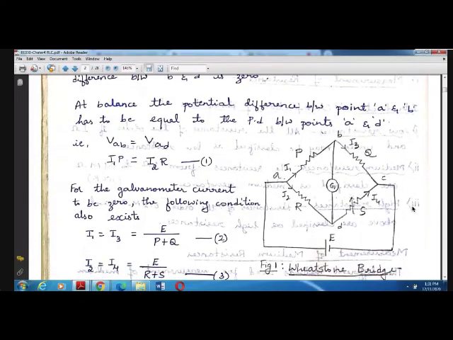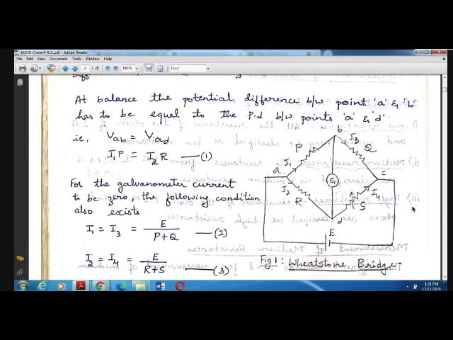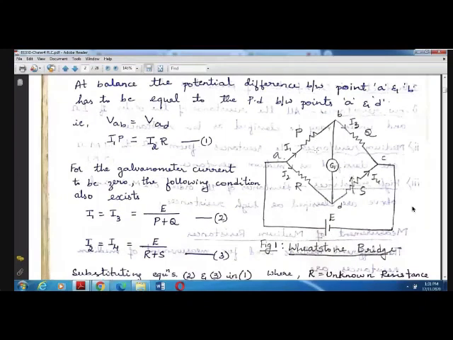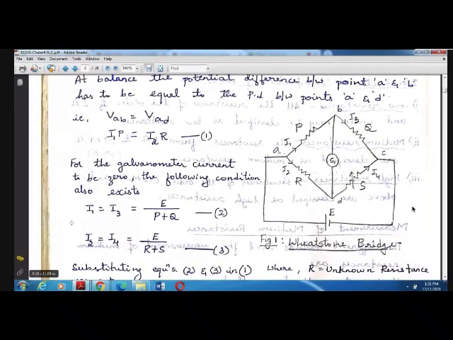For the galvanometer current to be 0, certain conditions have to be met. What are those conditions? If the current flowing through the galvanometer becomes 0, the current I1 flowing here will become equal to I3. Why? Ma'am, they are in series.